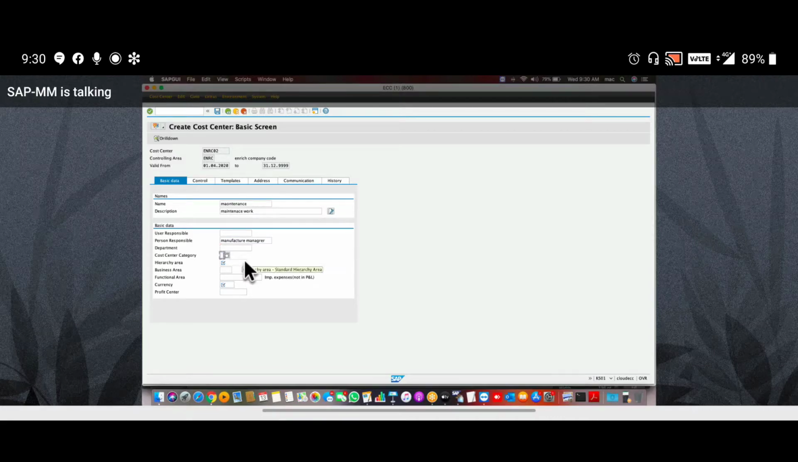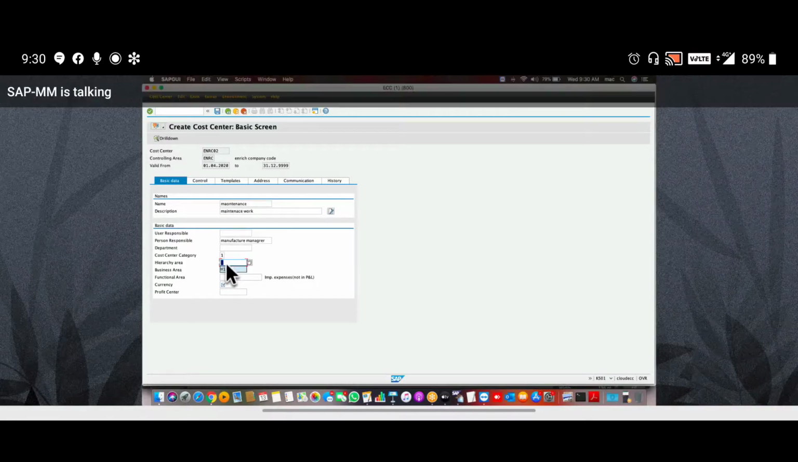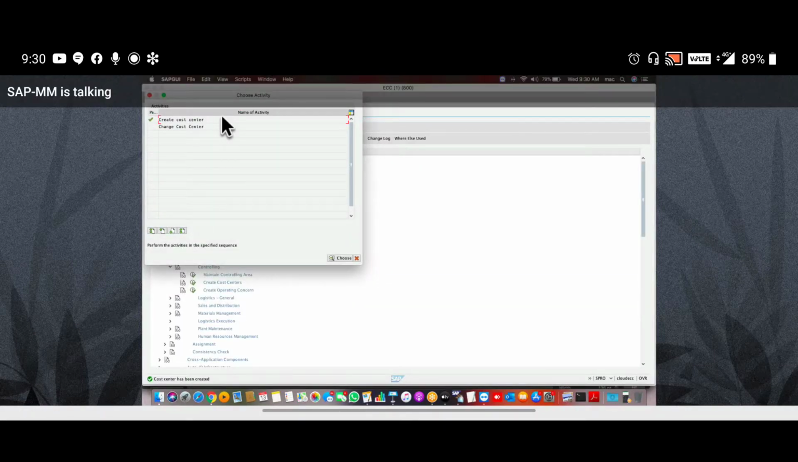Next, give cost center category 1. 1 means production. Next, give hierarchy area H1, and currency INR. Enter and save. So your cost center is created, which means a work has been created.